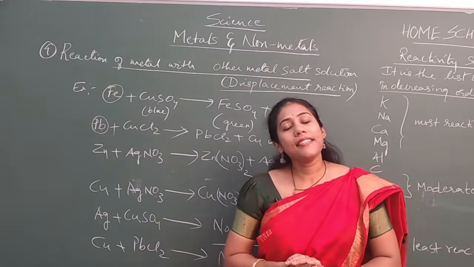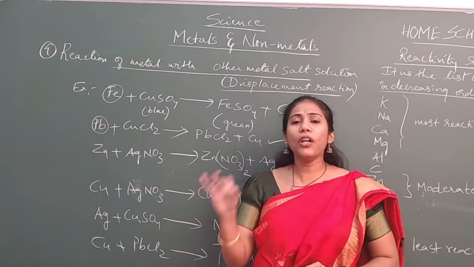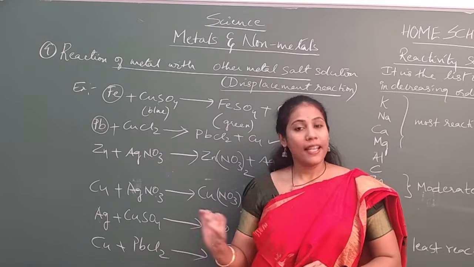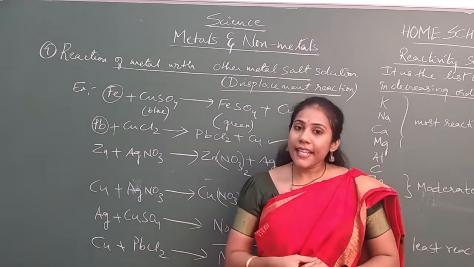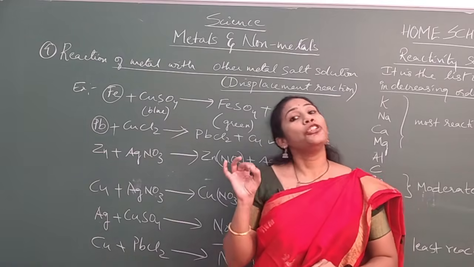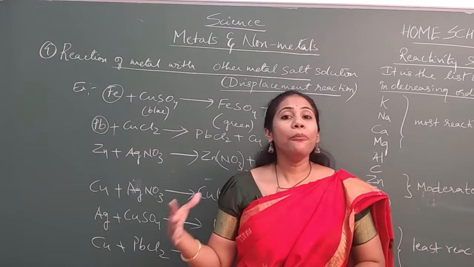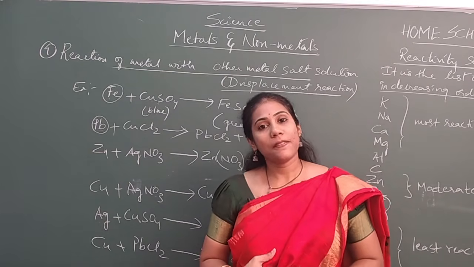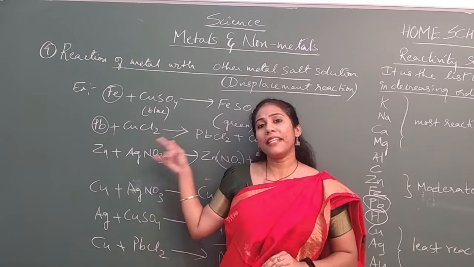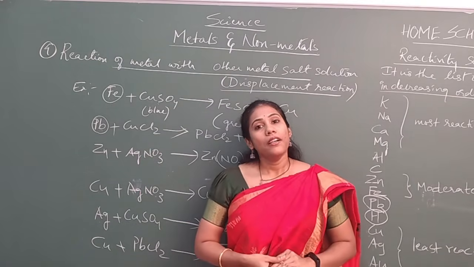So with this we have completed the chemical properties of metals. All the chemical reactions the metals show have been completed. In the next class we will try to discuss some aspects of non-metal reactions. After that we will see how metals can react with non-metals. So with this I complete the concept of metals reacting with various chemical components.